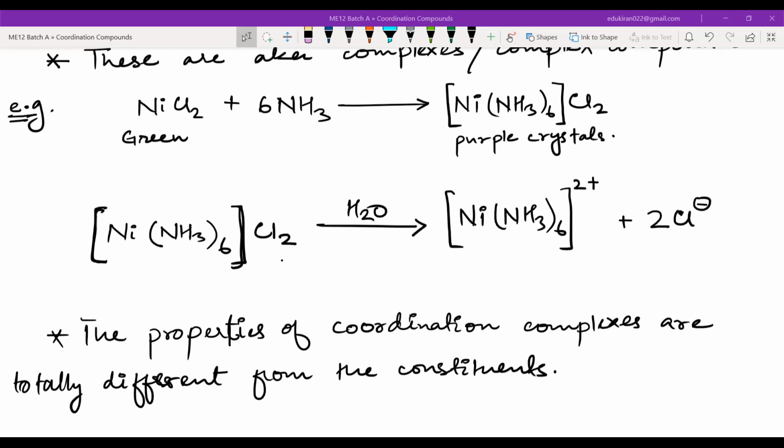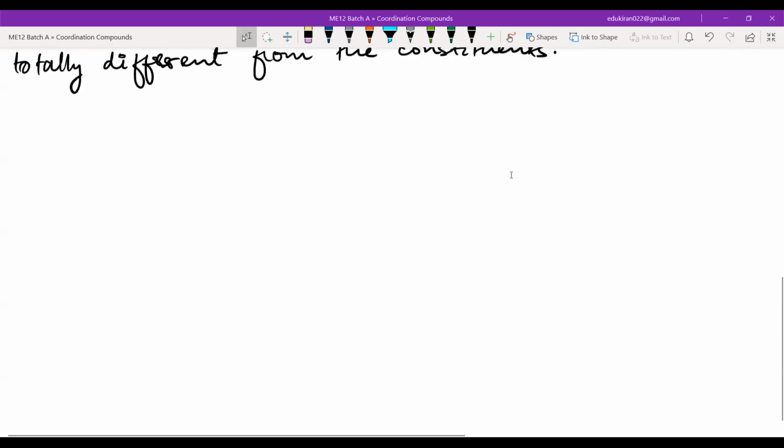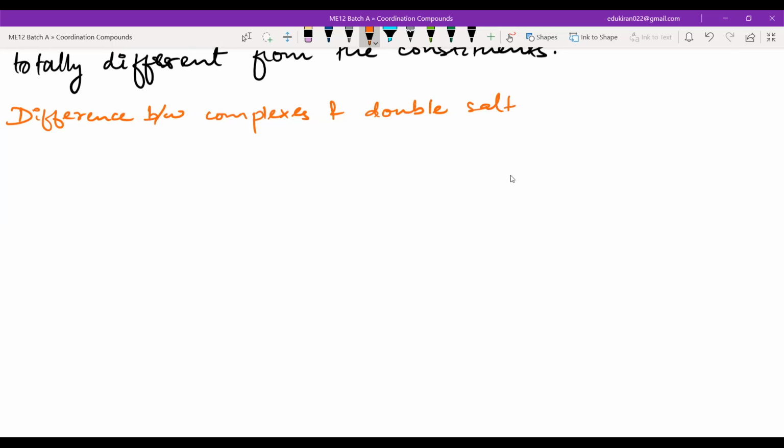Done? Yes, guys, are you done? Yes, sir. Okay. Next, write the topic: difference between coordination compounds and double salts. Difference between complexes and double salts. Okay. So what are double salts? As you must have seen, Mohr's salt is a kind of double salt.